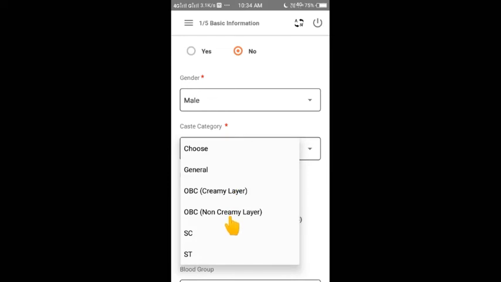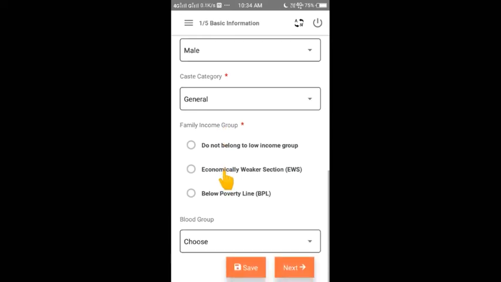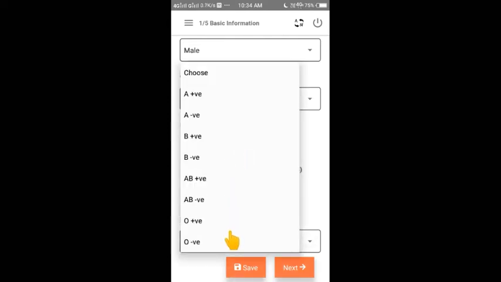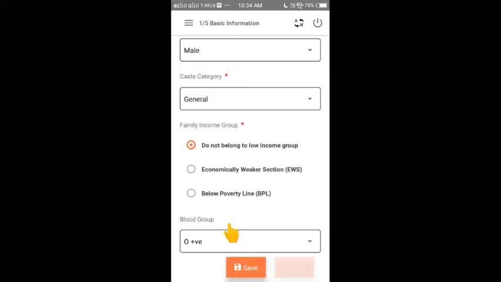If you are choosing OBC creamy, non creamy layer, SC ST, you will submit a caste certificate. Otherwise, if you are choosing general, no need of any document. And here family income, do not belong to low income group, it's related to EWS. So if I am choosing BPL or EWS form, I will submit documents here. So here no. And blood group, my blood group is O positive.